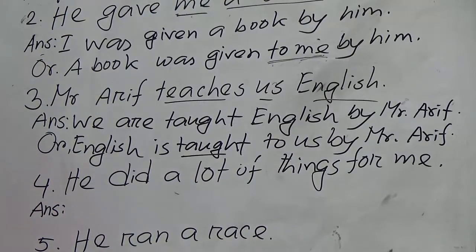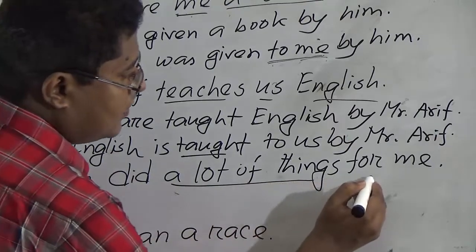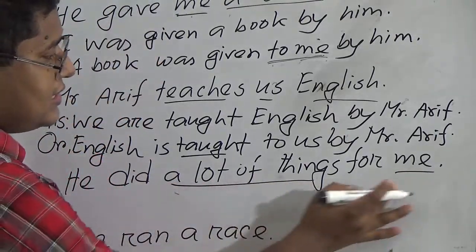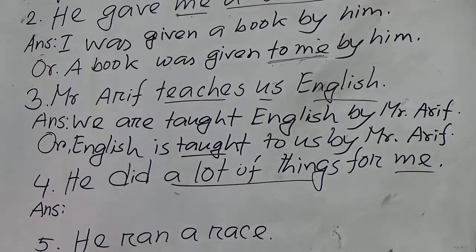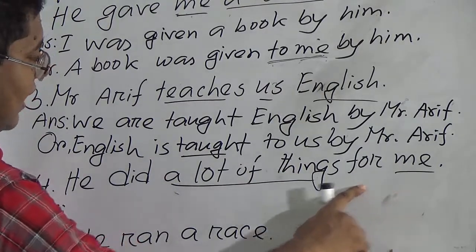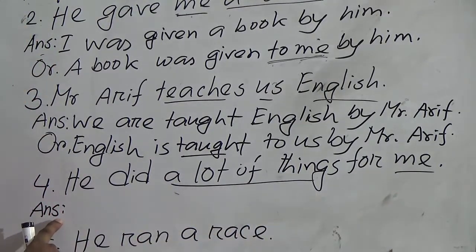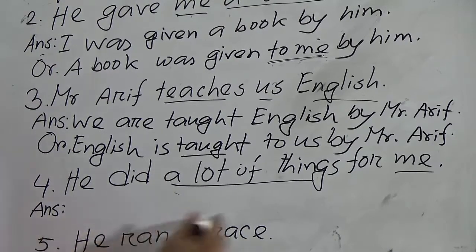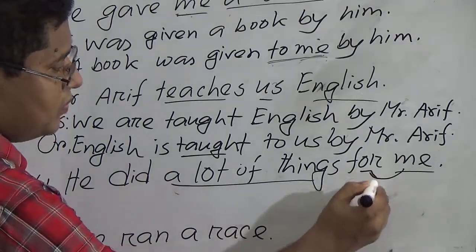Next one, he did a lot of things for me. Look at the sentence. Here are also two objects, a lot of things and me. If you take the second object as the subject of the passive voice, this sentence will be wrong. Your answer will be incorrect. Why incorrect? Because there is a preposition before the object.